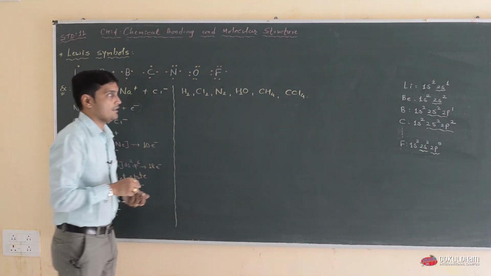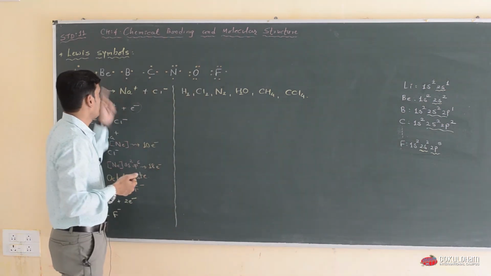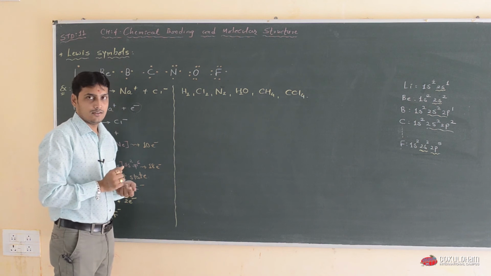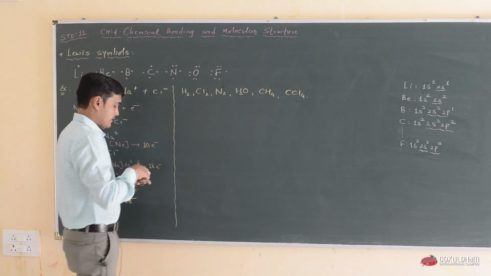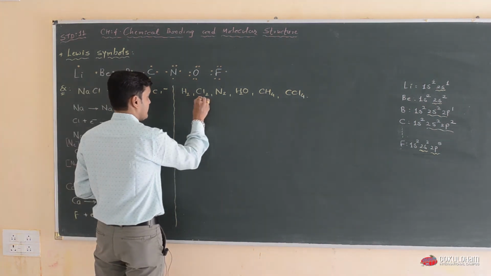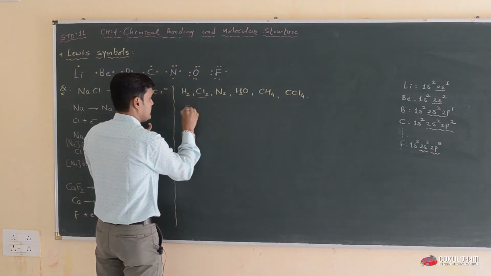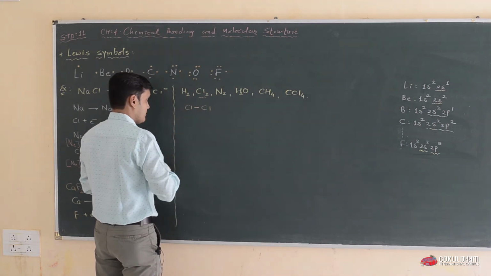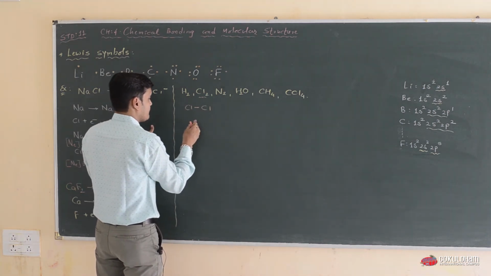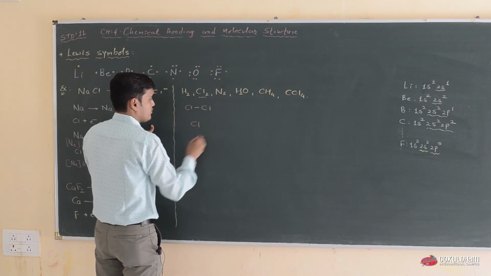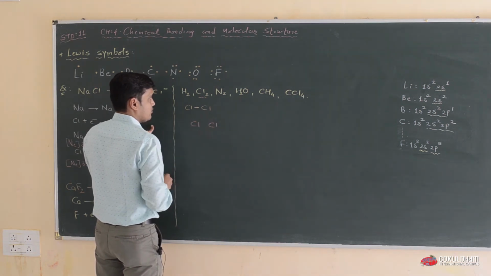This type of molecule we can explain by this Lewis symbol. We are going to take the example of Cl. The normal structure of Cl is Cl bond Cl, and now in a Lewis structure, first chlorine and second chlorine.